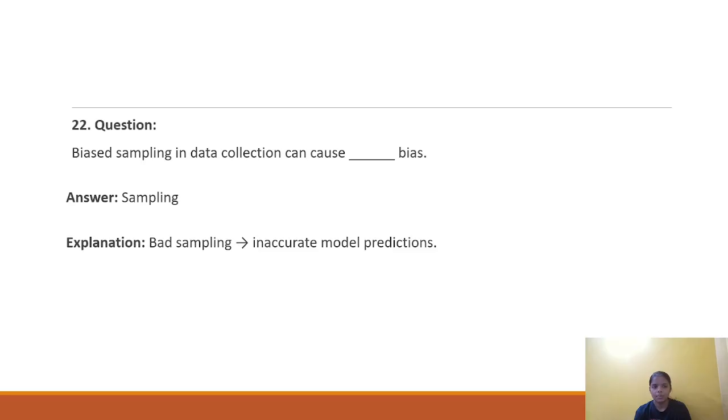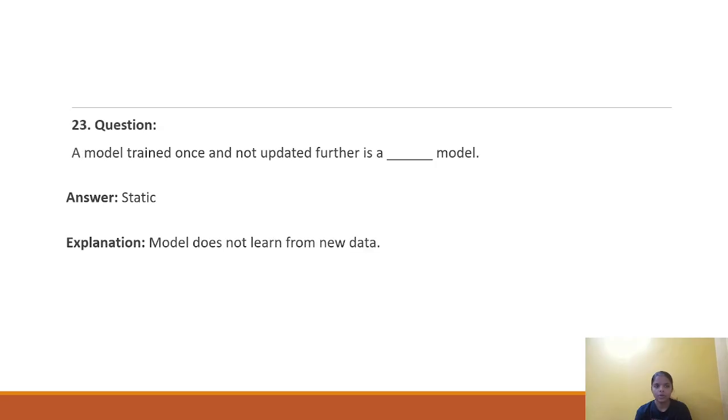Question number 22. Biased sampling in data collection can cause blank bias. Answer is sampling. As we know that bad sampling leads to inaccurate model predictions. Question number 23. A model trained once and not updated further is a blank model. Answer of the question is static, as the model does not learn from new data. A static model over time is one where we do not make any changes.